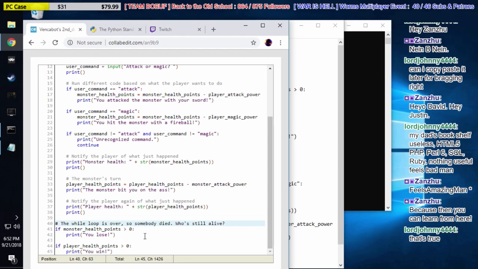Cool beans. Why am I missing the chat here? Lord Johnny says, my dad's bookshelf is useless. HTML5, PHP, Perl 6, SQL, Ruby, nothing useful. Dude, that's all useful, man. I mean, HTML5 is really, really useful. SQL is very useful. In fact, I think Justin told me before he's got some familiarity with SQL. Is that correct? No, I have none at all. As of right now, as we stand today, I know nothing. I'm a complete newbie. That's funny. And yeah, SQL is a databasing language. It's very, very useful. We're going to be using that sometime in the future, but that's still far from here, though. Because then you can learn from here. That's true. We're all trying to get a little bit stronger here.